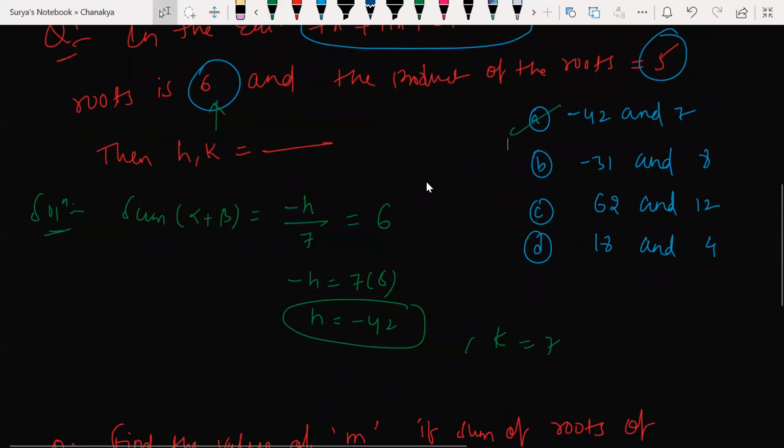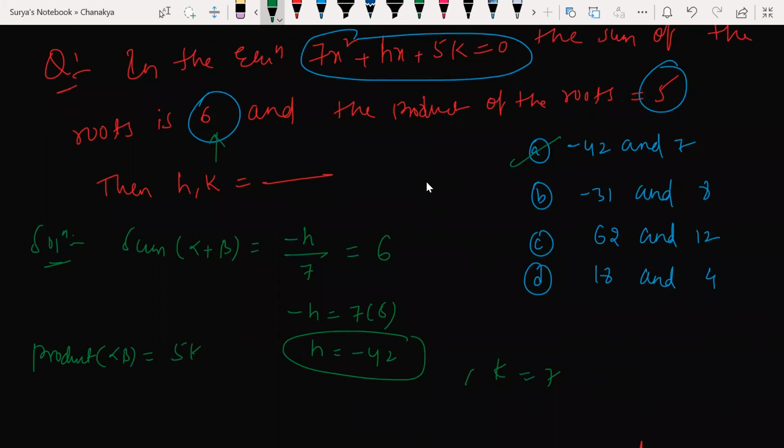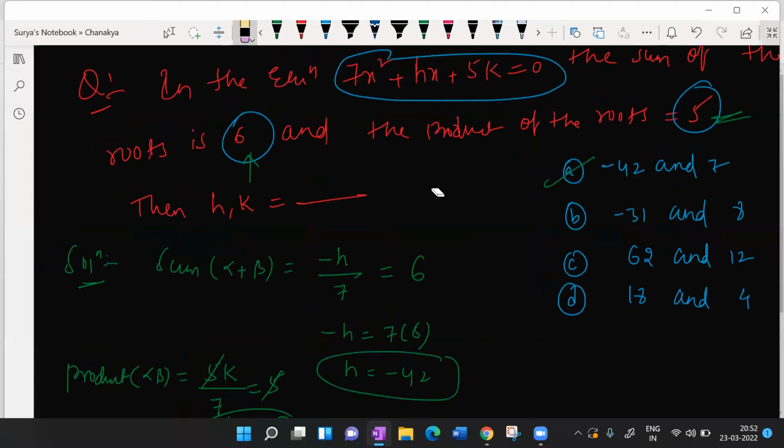Look at this here. Product of the roots. What is the product of the roots? Alpha beta. What was the formula? c by a. What is c here from the given quadratic equation? 5k. 5k by a. What is a here? 7. That is equal to the product of the roots, 5. Look at this here. 5 and 5 will get cancelled. 7 is equal to 7. Check. How simple it is, beta. It is all about how smartly you are solving the question, which is very, very important. Option A is correct.